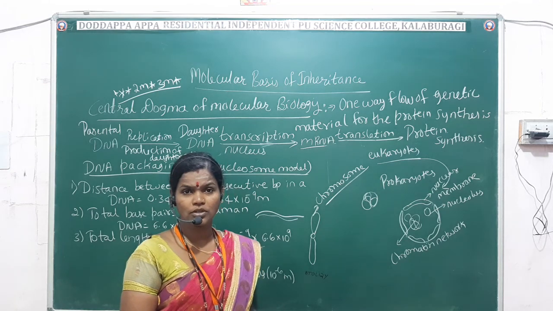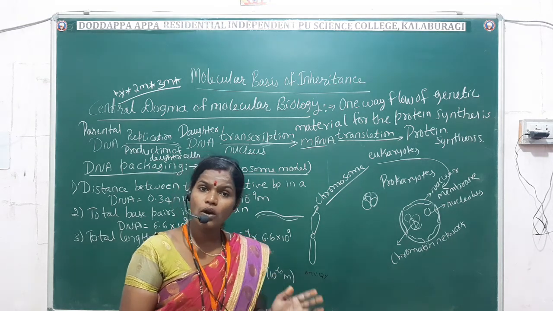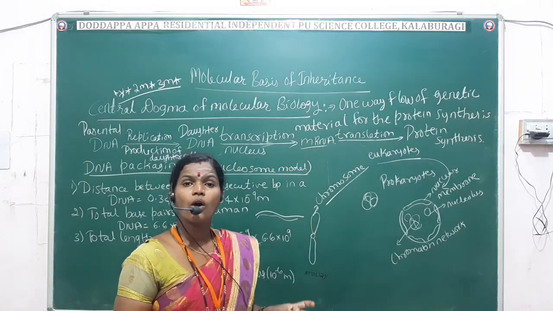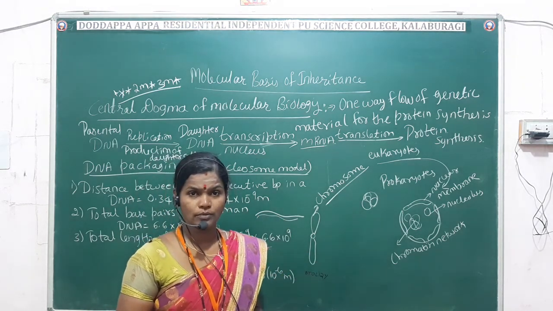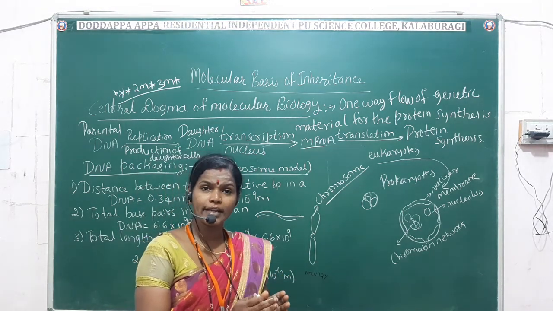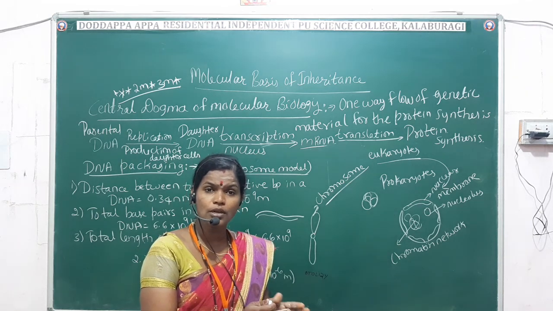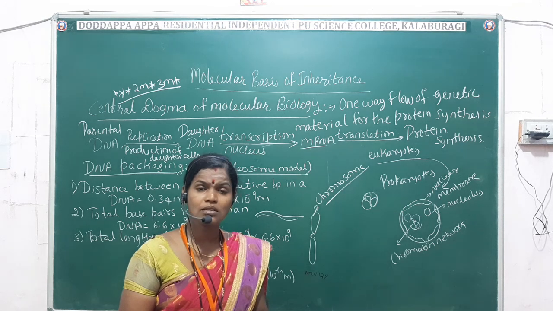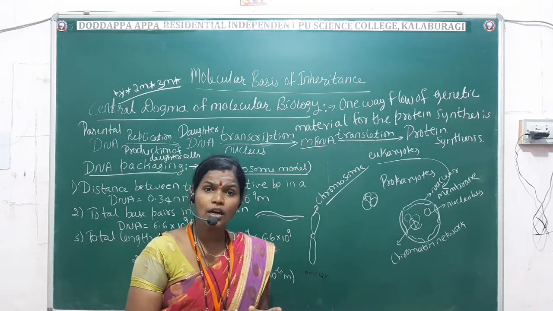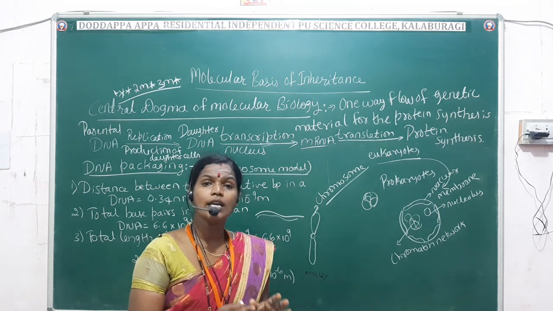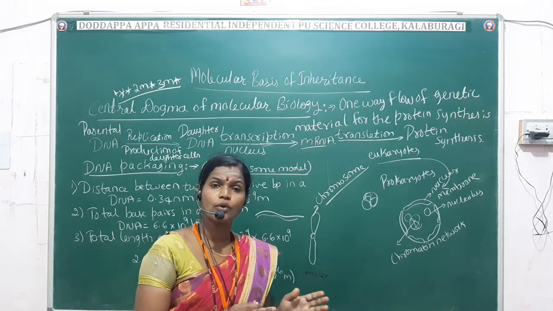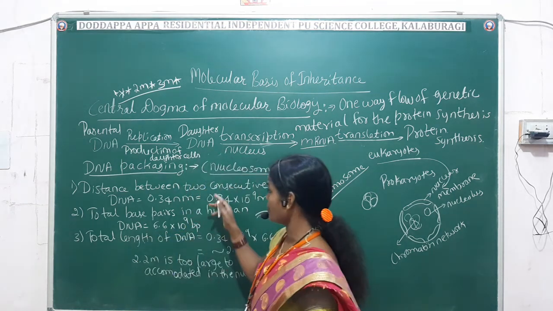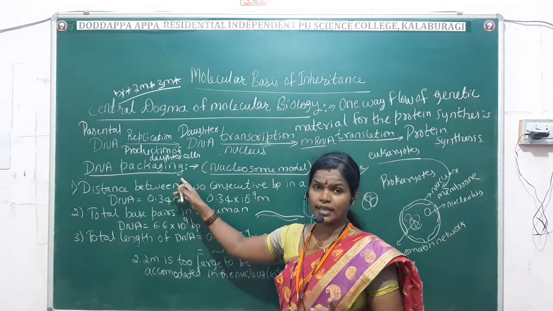That whole concept we are going to see in DNA packaging, or the nucleosome model. Now see here, students.